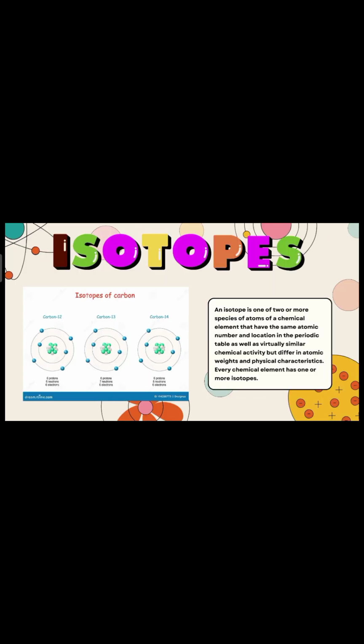An isotope is one of two or more species of atoms of a chemical element that have the same atomic number and location in the periodic table as well as virtually similar chemical activity but differ in atomic weights and physical characteristics. Every chemical element has one or more isotopes.